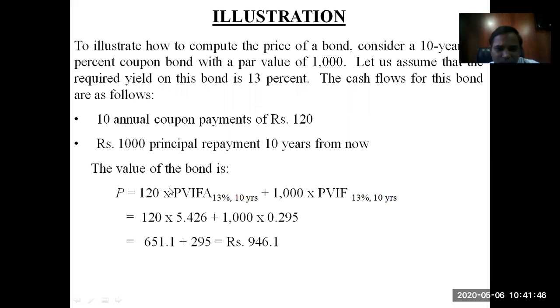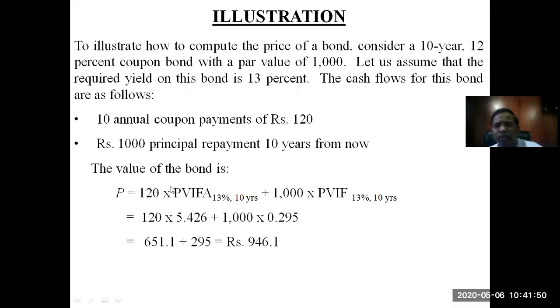Let us try to understand with the help of an example. To illustrate how to compute the price of a bond, consider a 10-year 12% coupon bond with par value of 1000. Let us assume that the required yield on this bond is 13% and the cash flows for this bond are as follows.